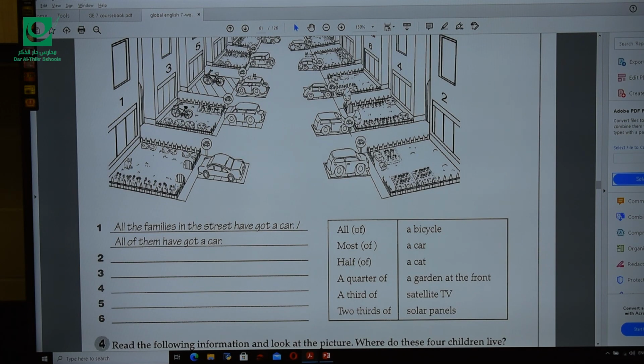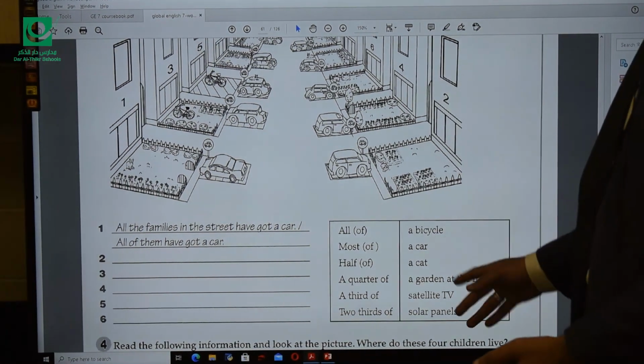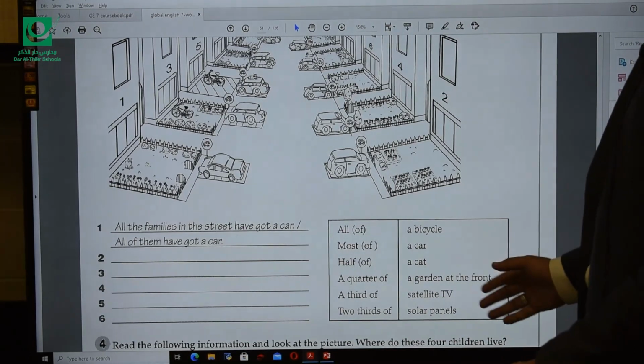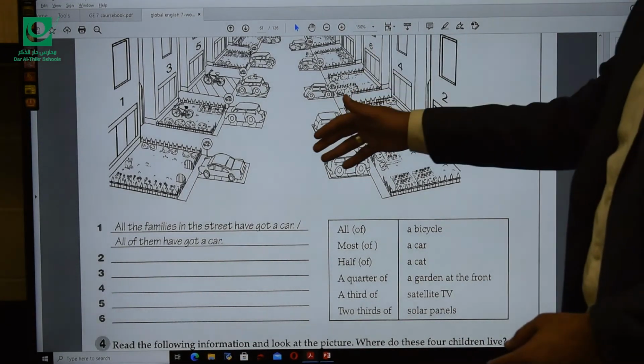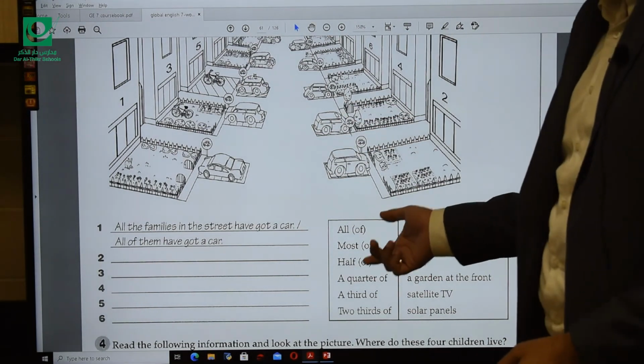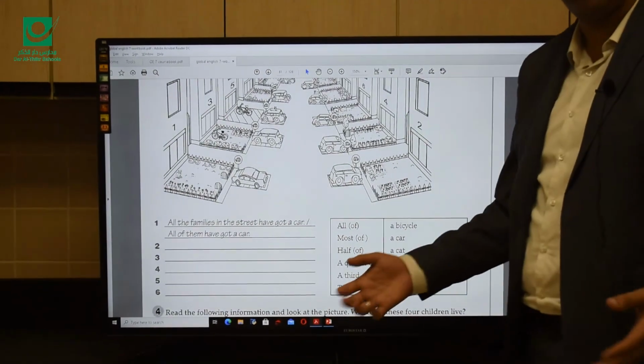So we are going to do the same. We need to have a look at the picture and then choose any item from this column: car, cat, garden at the front, satellite TV, whatever, and then compare to the picture and then choose the expression of quantity you would like to choose: most, all, half, or quarter, or whatever.